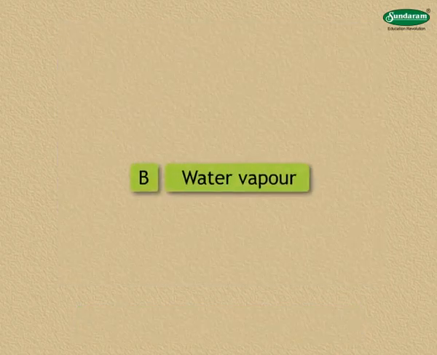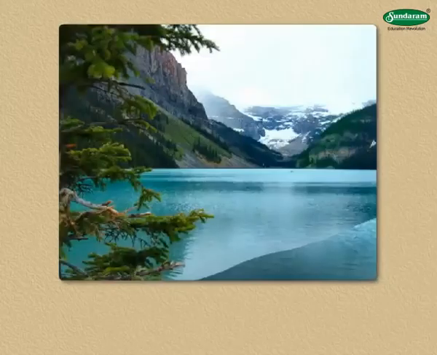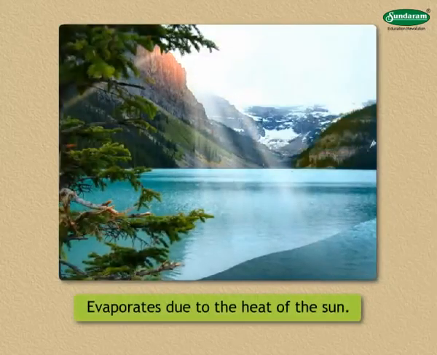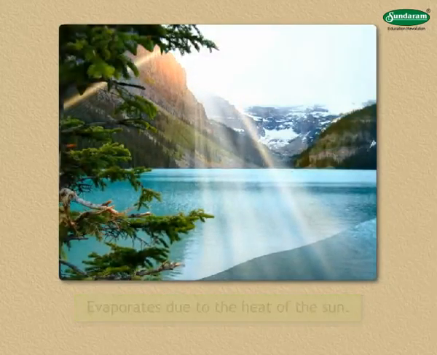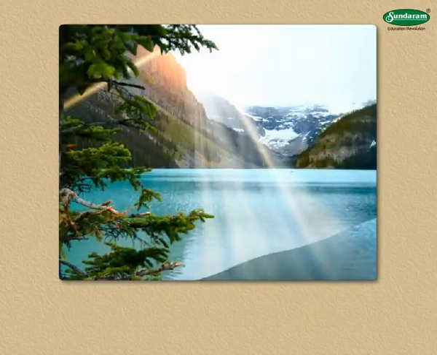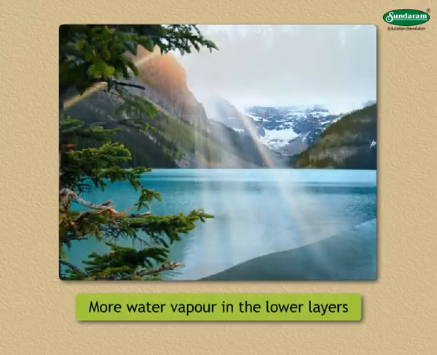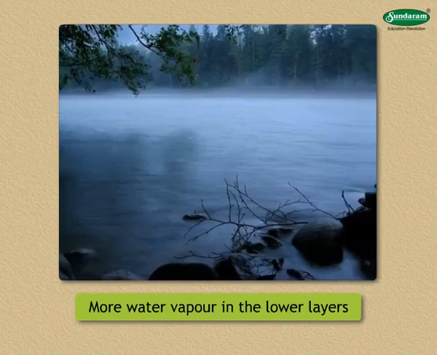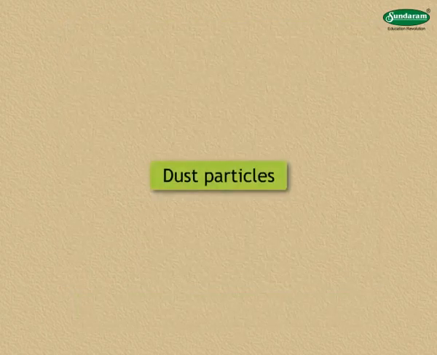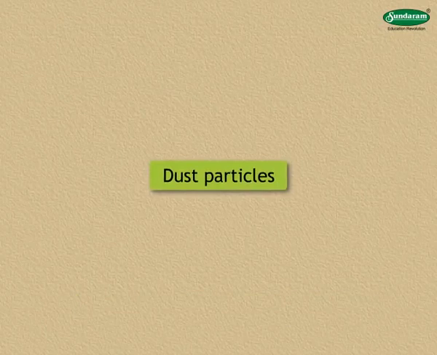B. Water vapor. Water from water bodies evaporates due to the heat of the sun and mixes with the air. There is more water vapor in the lower layers of the atmosphere. C. Dust particles.